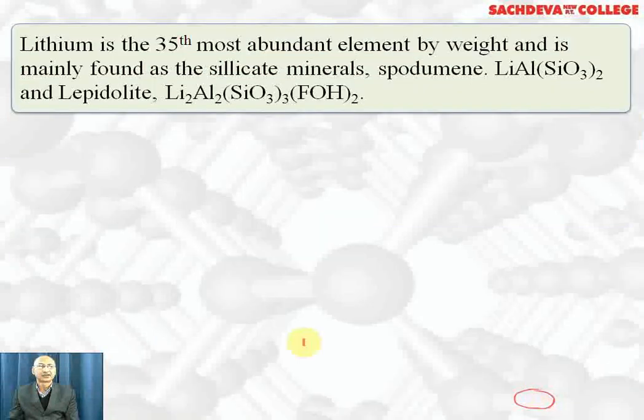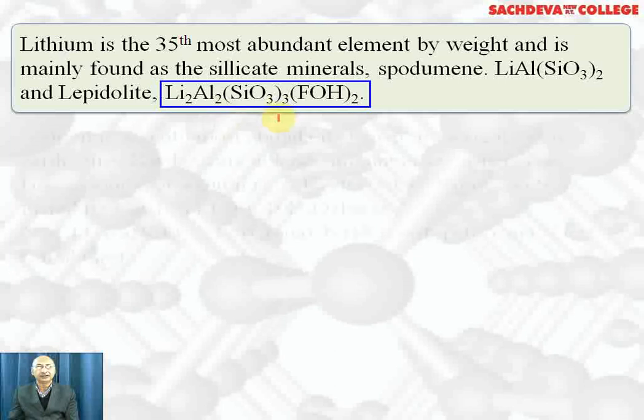Lithium is the 35th most abundant element by weight, and it is mainly found in silicate minerals. The first one is spodumene, lithium aluminum silicate, and the other is lepidolite. This is lithium aluminum silicate; fluoride and hydroxide anions are also present along with the silicates.